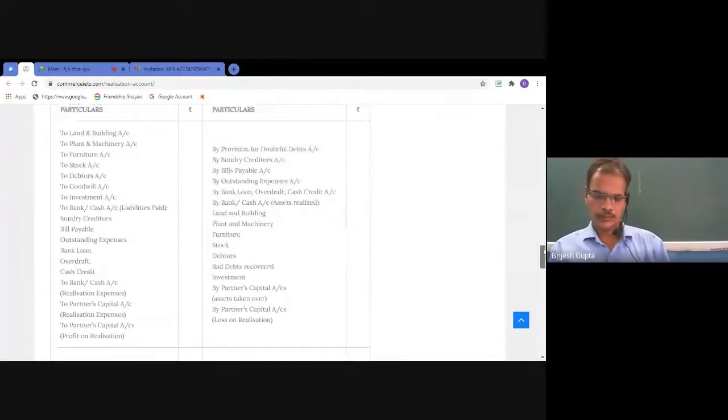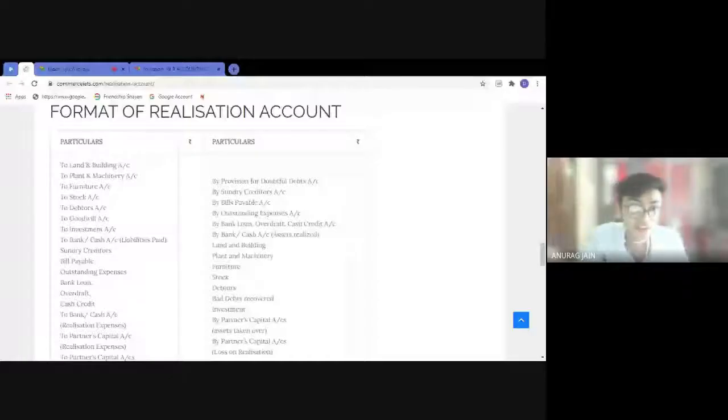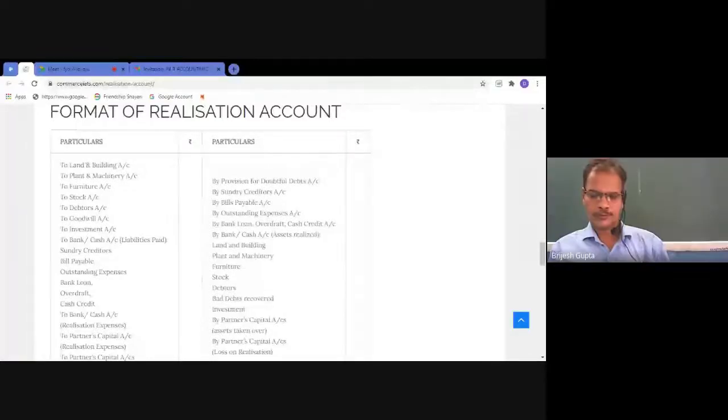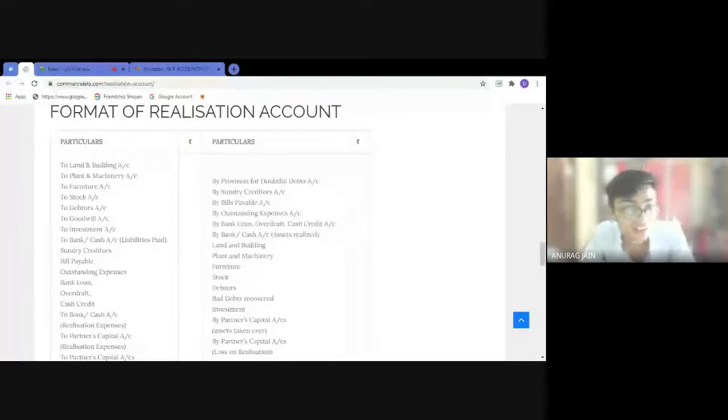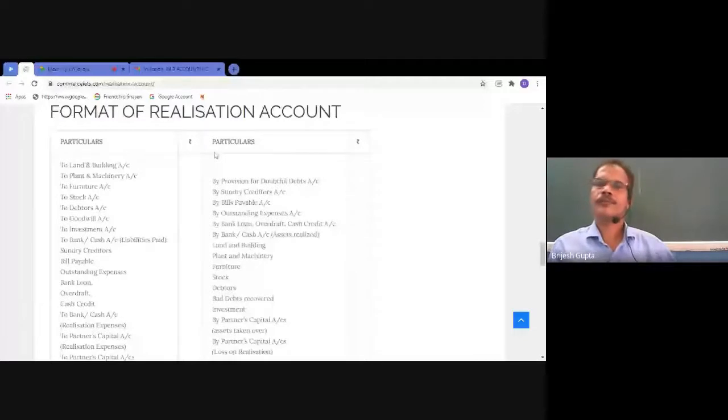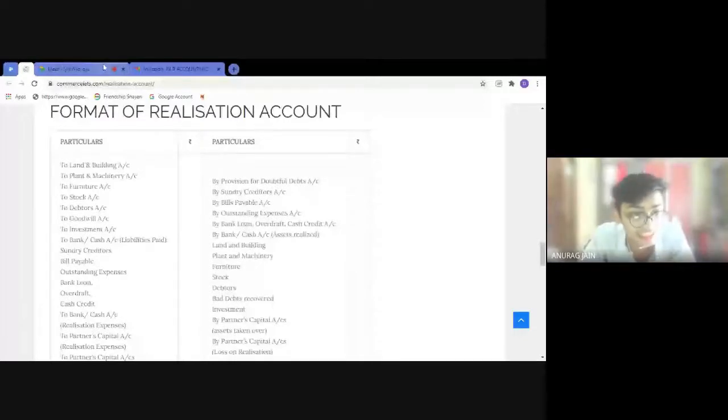Sir, realization account. So realization account is prepared at the time of dissolution to realize the correct value or the market value of assets and liabilities. Sir, as everyone can see the format of realization account, left hand side is debit side and right hand side is credit side. Every asset is transferred to realization account on debit side.